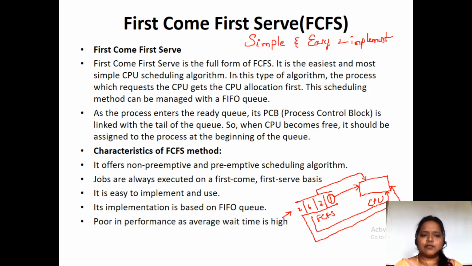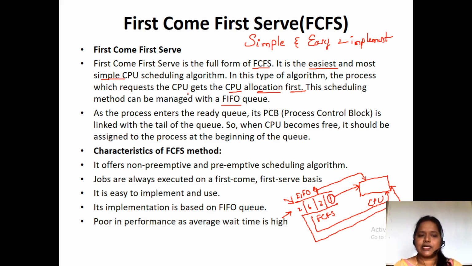First come first serve, in short FCFS, is the easiest and most simple scheduling algorithm. Here the process that requests the CPU first gets the CPU allocation first. This method can be managed with a FIFO queue, first in first out. In this queue, all the processes will enter, and the process which enters first is allocated to the processor first.